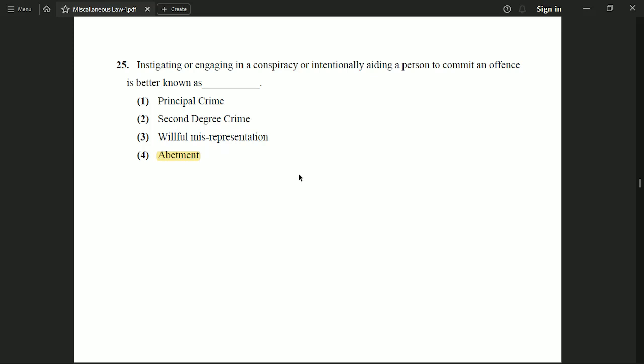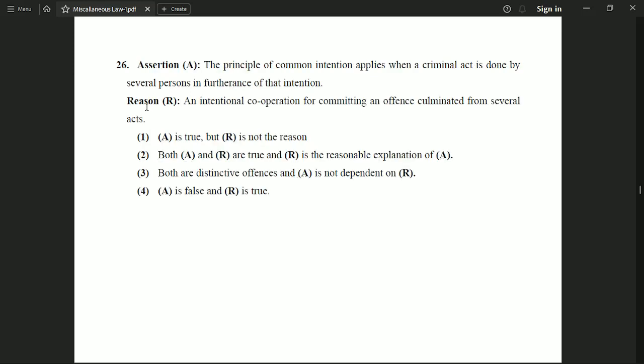Okay. Now the next question is assertion and reason based. Assertion is given as the principle of common intention applies when a criminal act is done by several persons in furtherance of that intention. And reason is given as an intentional cooperation for committing an offense culminated from several acts. Now the correct option to this question is option number 3. Both are distinctive offenses and assertion is not dependent on reason.